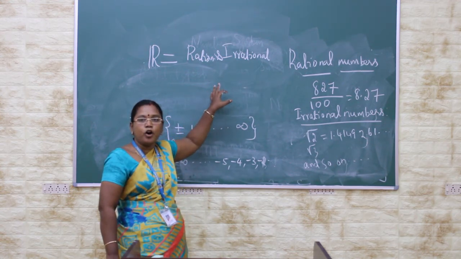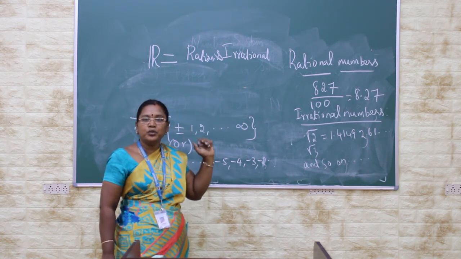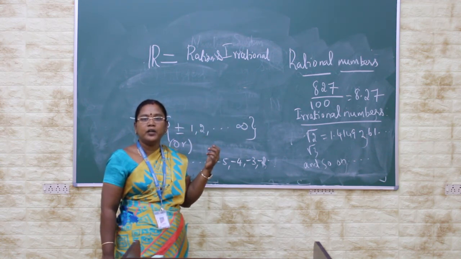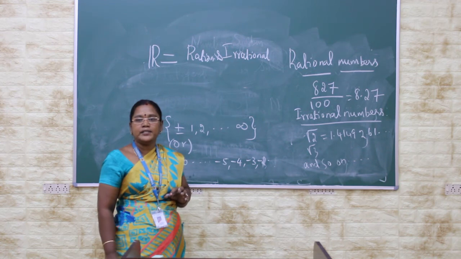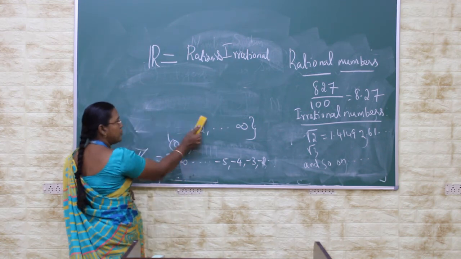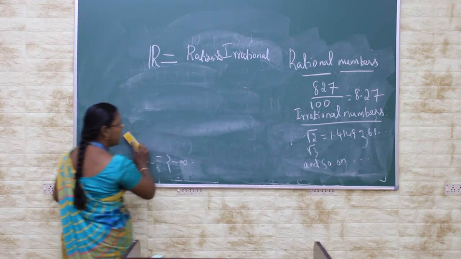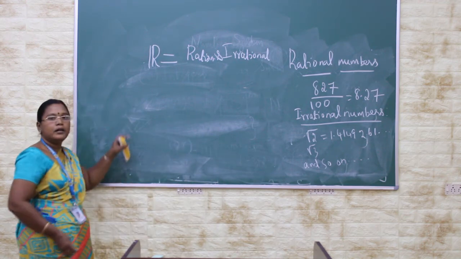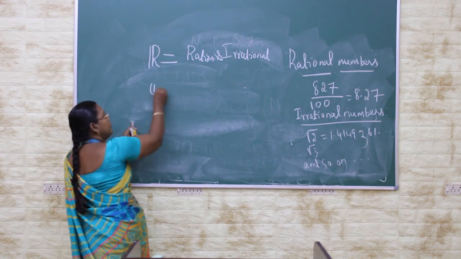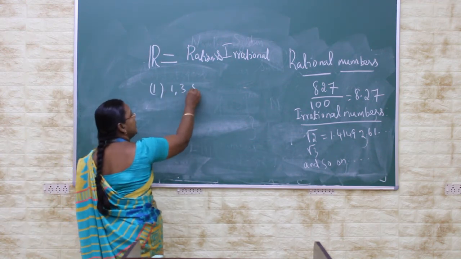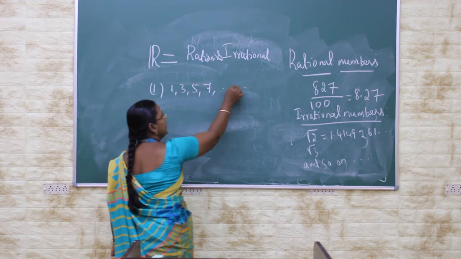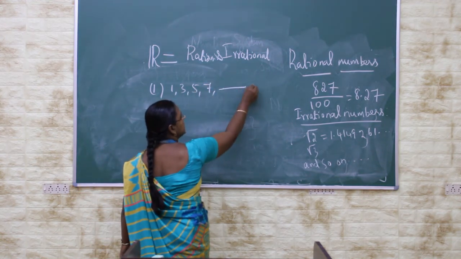Number systems are mainly useful in your competitive and aptitude exams. Some examples for competitive exams are 1, 3, 5, 7, etc. Then what is the next number?